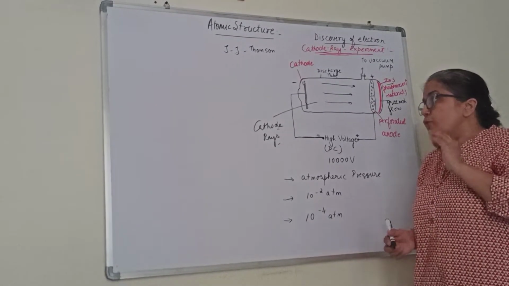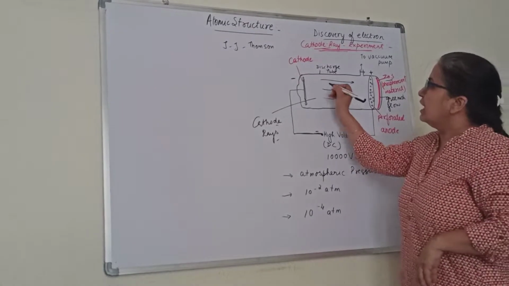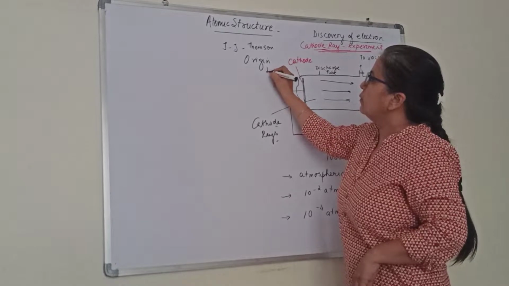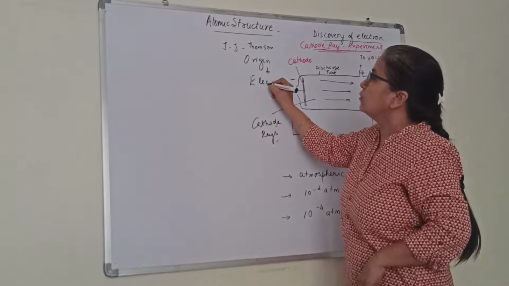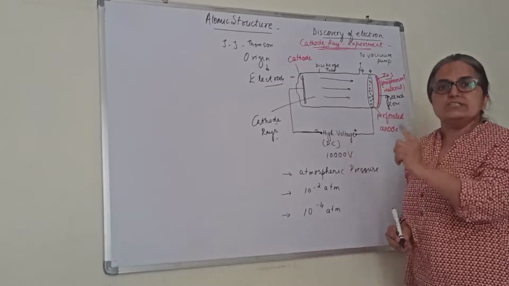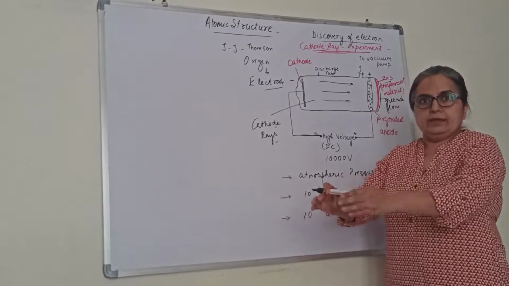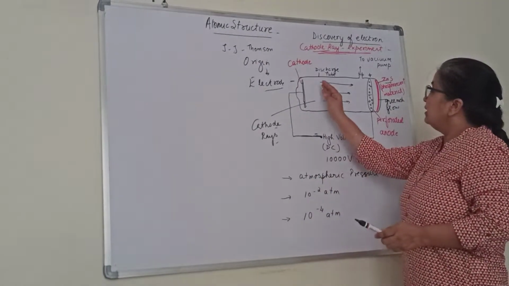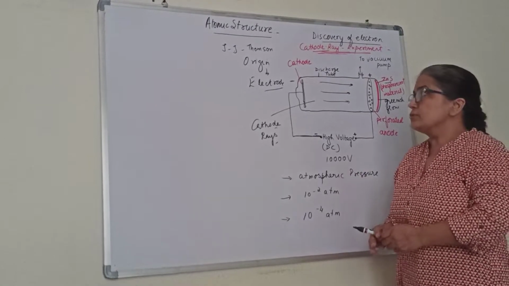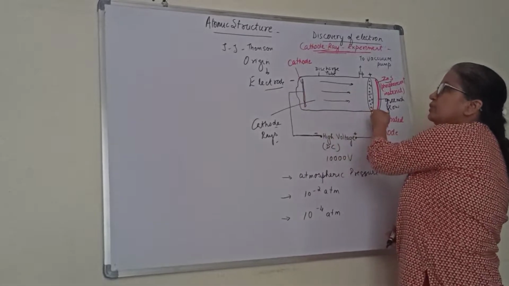So actually, what is the origin he found? He found that the origin of these cathode rays was basically the electrode. The electrode was negative, the cathode is negative. From the cathode, the electrons are emitted, and they are being attracted by the anode, which is a positive electrode. So the electrons are moving from the cathode to the anode.